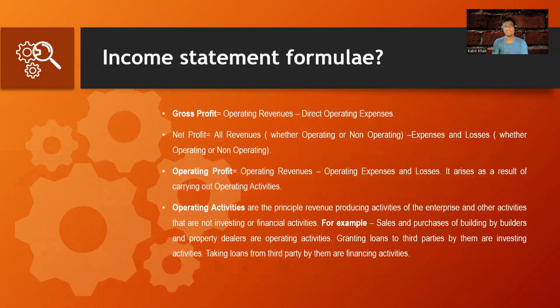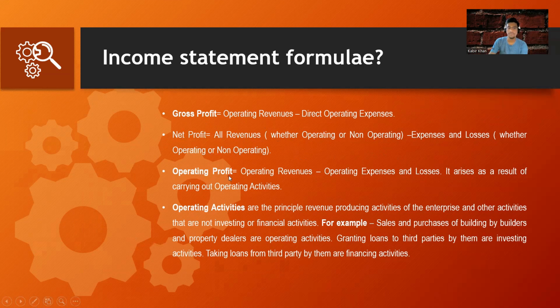Now, we have certain formulas on the income statement. First, understand the gross profit. Gross profit is nothing but the operating revenues minus direct operating expenses. That's the formula for gross profit. And for net profit, we take all revenues, whether operating or non-operating, minus expenses and losses. So net profit can be ascertained by deducting expenses from the revenues, and the revenue or expenses may be either operating or non-operating.